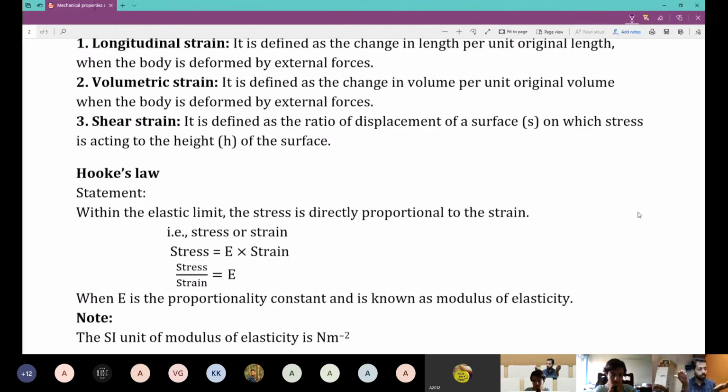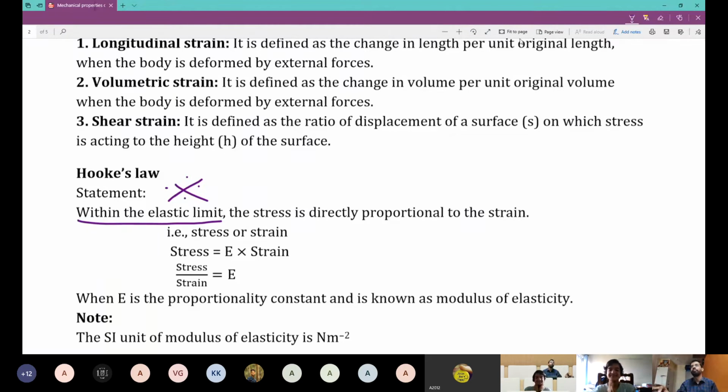If stress goes on decreasing, strain also goes on decreasing. Where? Within the elastic limit only. Okay, it says within the elastic limit, very important. You do not forget this part ever, because if I ask someone Hooke's law, they'll say stress is proportional to strain. What will I do? I'll come to your place, I'll snatch your ear, squeeze it. Okay, you say within the elastic limit.